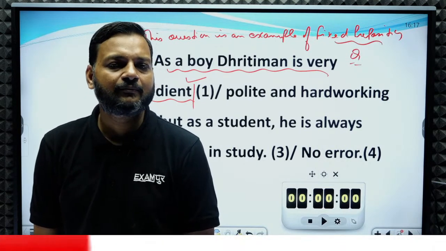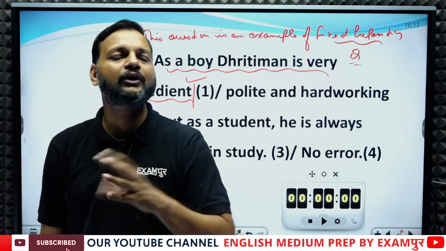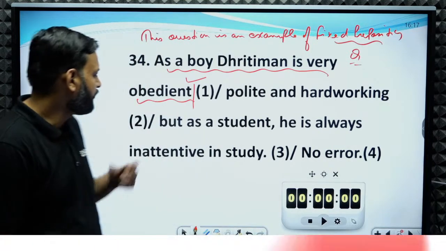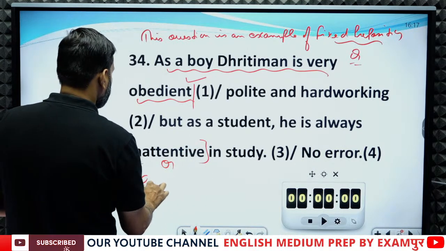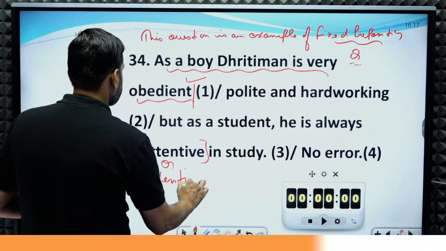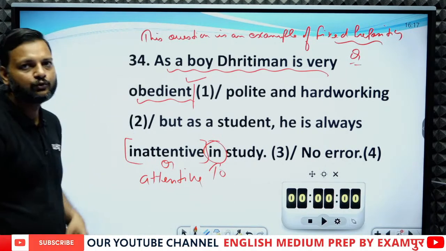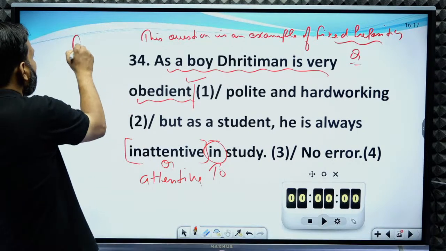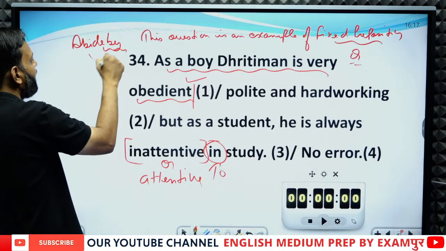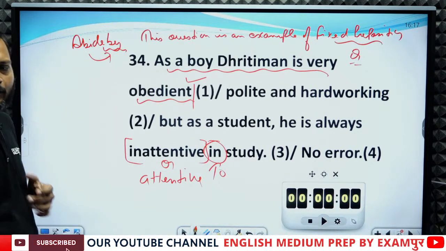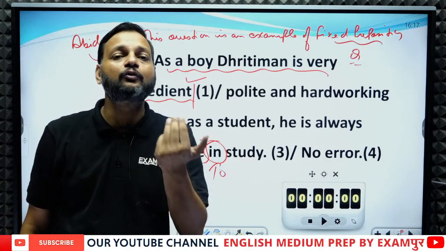Fixed preposition means the preposition which is fixed after a verb. You cannot change it. Okay, so this is a fixed preposition sentence. Inattentive or the word attentive, attentive or inattentive are followed by to. This is fixed. You cannot change it. For example, abide is always followed by by. Concentrate is always followed by on. Invite is always followed by to.